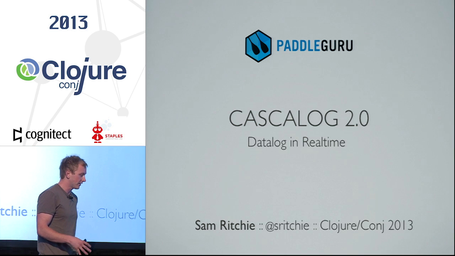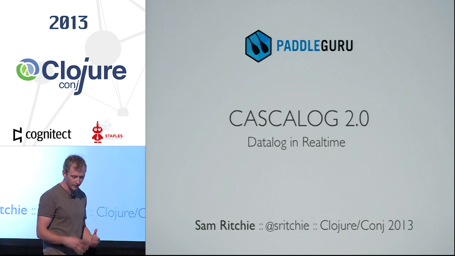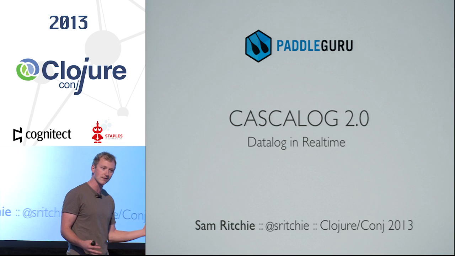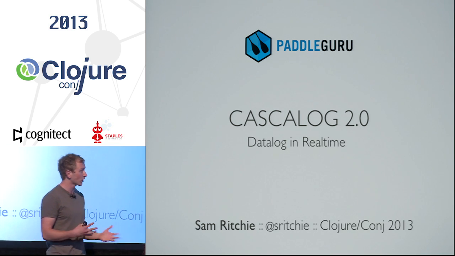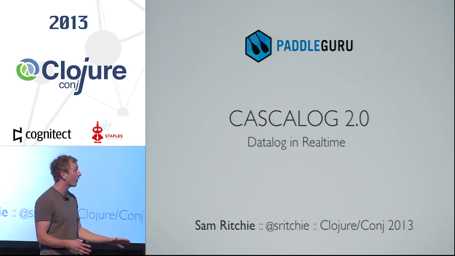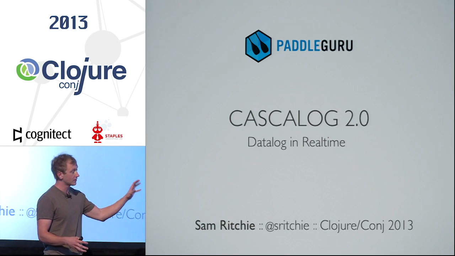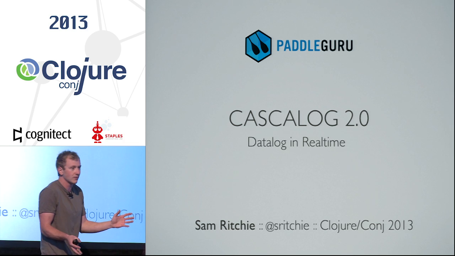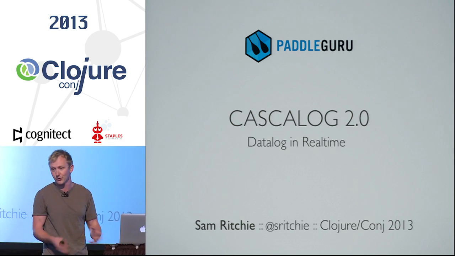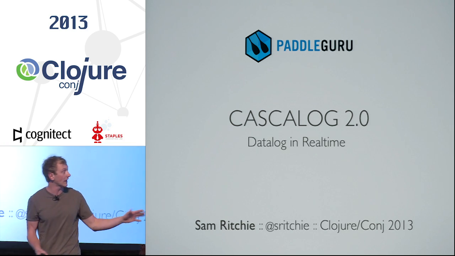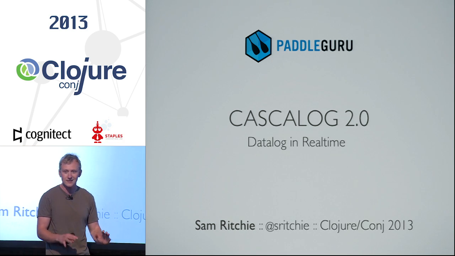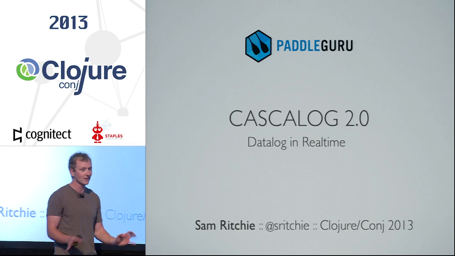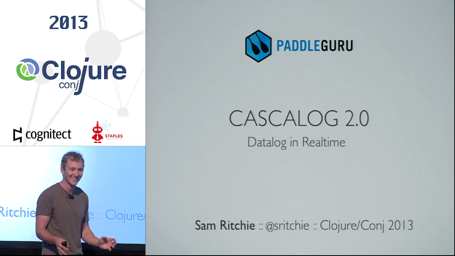I used to be a Clojurist, went to Twitter, sort of was hoping that it was fully embraced. I was pulled off into the evil world of Scala and have been working with types for some time now. Now that I'm out, I want to use the tech I used to use, but it was completely based in Hadoop and MapReduce. It was all this big data stuff. And PaddleGuru is like race management for paddling sports, and it's not big data yet. It's not going to be for a long, long time.